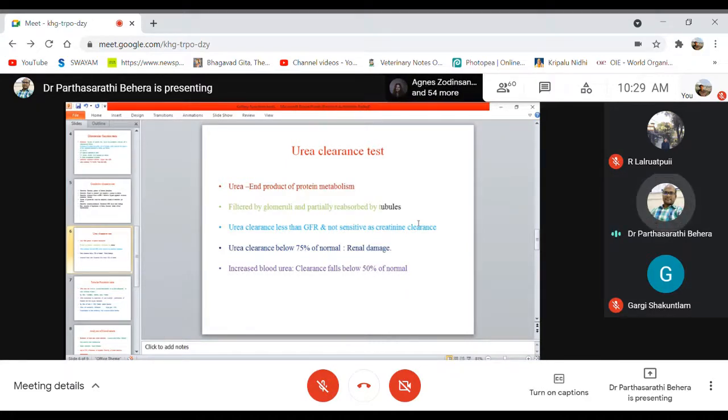So urea clearance is also one of the important indicators of kidney functions, because it is filtered by the glomerulus and reabsorbed by the tubules.